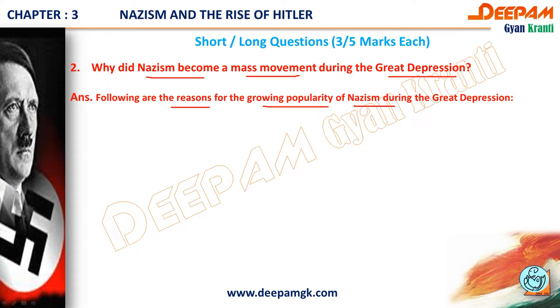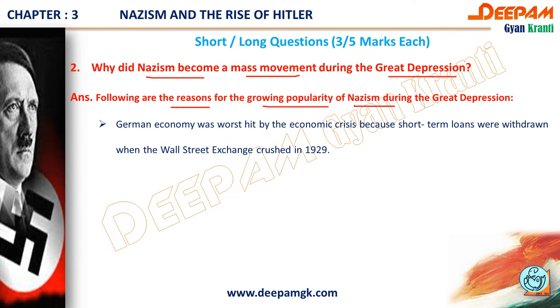Our first reason is that the German economy was worst hit by the economic crisis, because short-term loans were withdrawn when the Wall Street Exchange crashed in 1929. It was the biggest reason because money was far away from Germany.